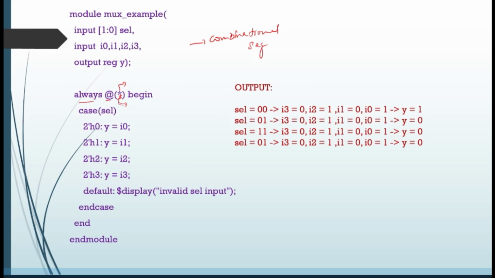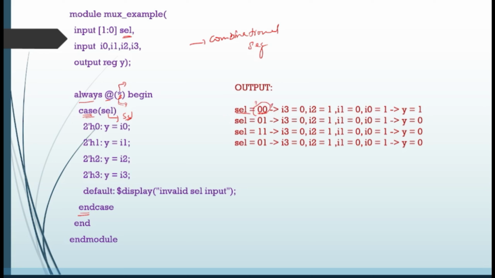Okay, so now I'm writing my case. Whatever you want to write, you should be writing within case and end case. Fine. So what is my expression here? SEL. SEL is the selection. Now SEL is my expression. So based on the expression, for example, if you see here, if SEL is 0 0, what is this, the values you are sending from the test bench.